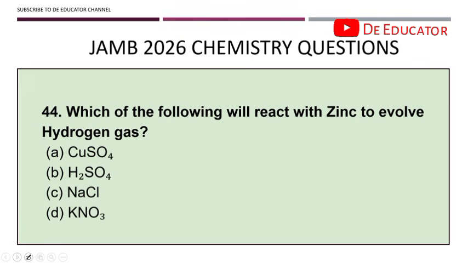All right, so question 44. Which of the following will react with zinc to evolve hydrogen gas? Remember, in the production of hydrogen gas, acid reacts with metals to produce hydrogen gas. So basically, what we're looking for in this option is an acid. Okay, so which of these is an acid? Definitely H2SO4. H2SO4 is the appropriate answer.